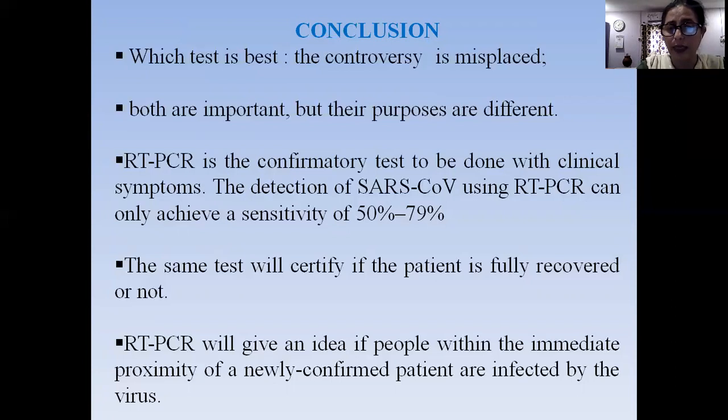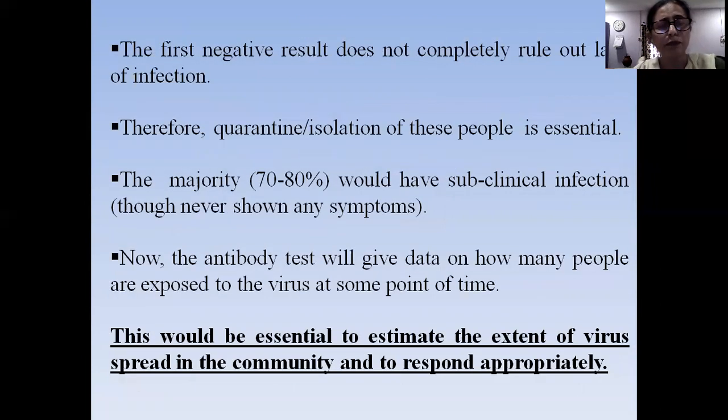RT-PCR will give an idea if people within the immediate proximity of a newly confirmed patient are infected by the virus. The first negative result does not completely rule out lack of infection. Therefore, quarantine or isolation of these people is essential. The majority, that is 70 to 80%, would have subclinical infection, never showing any symptoms.